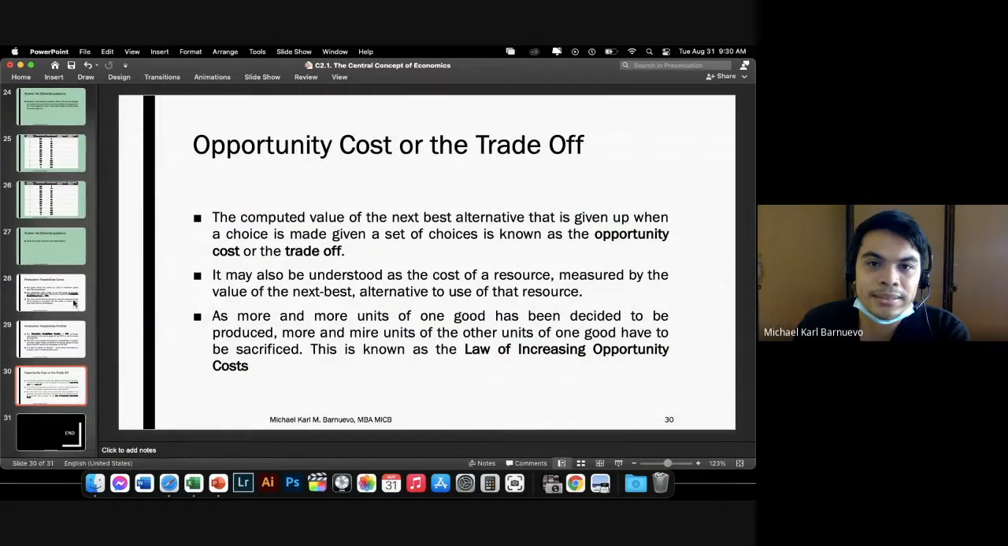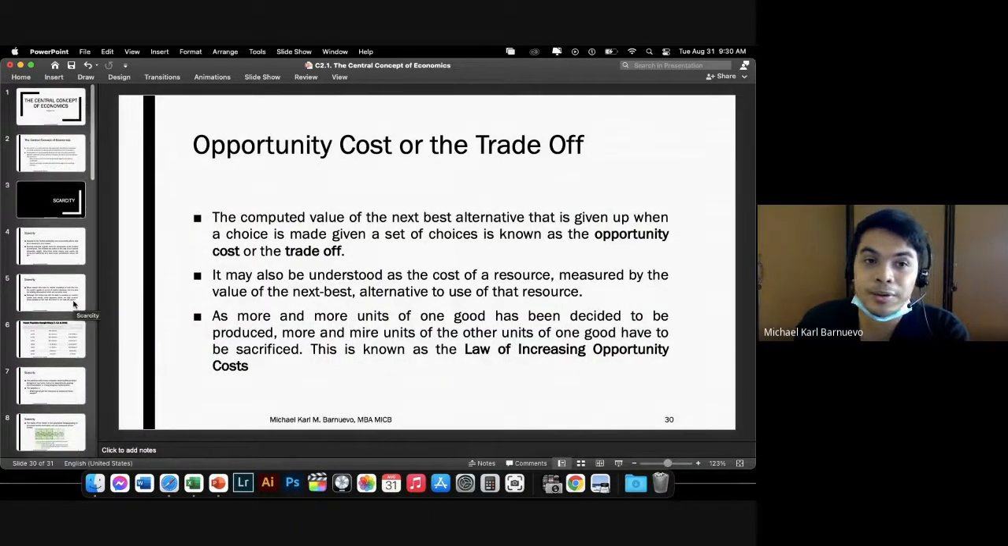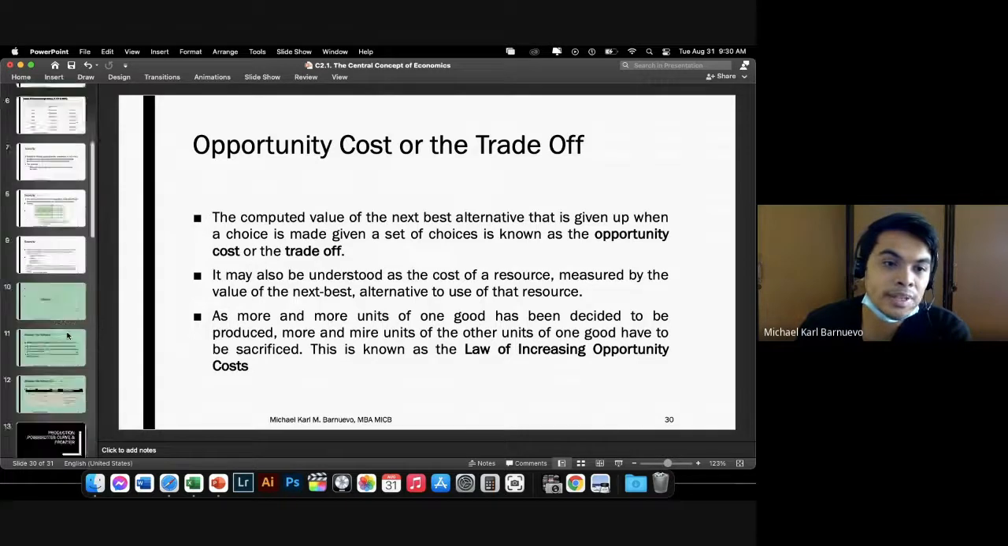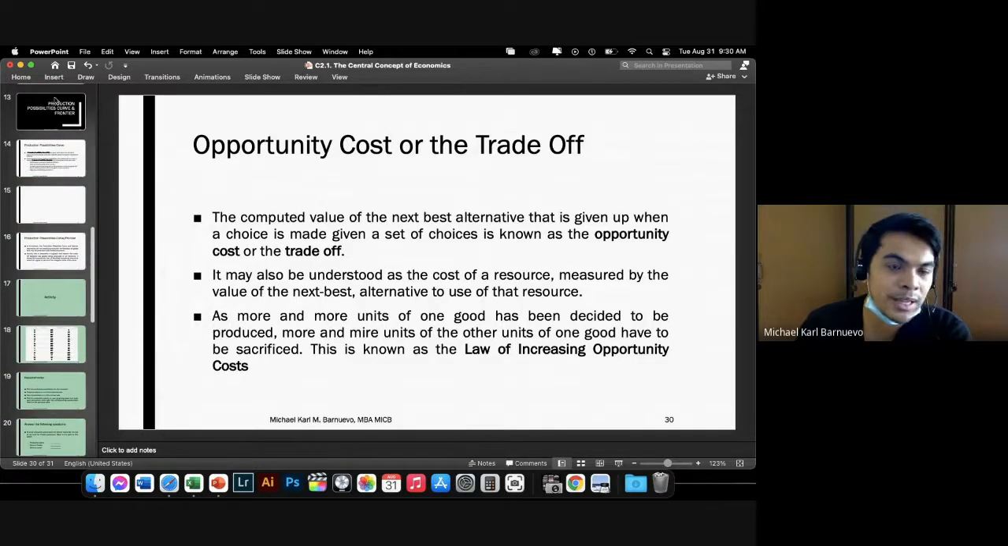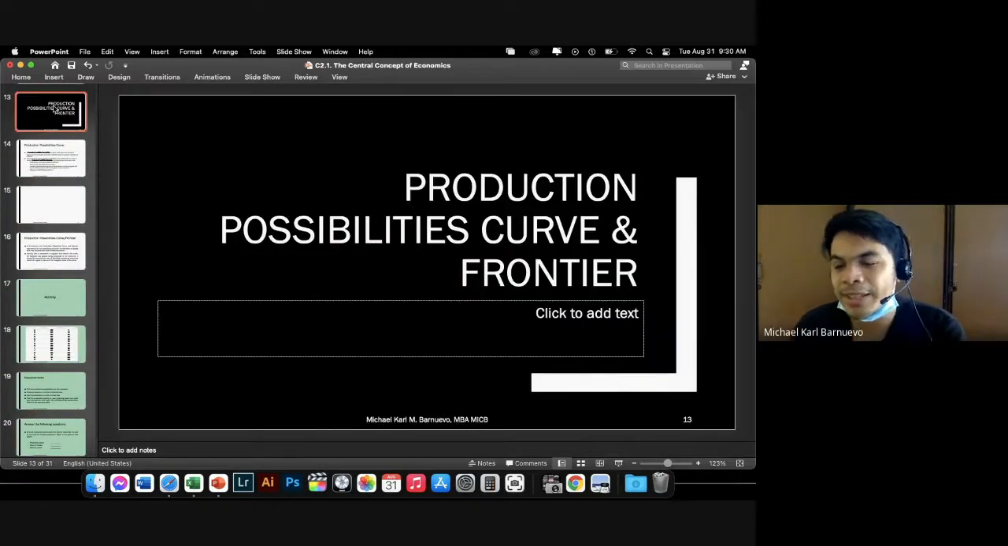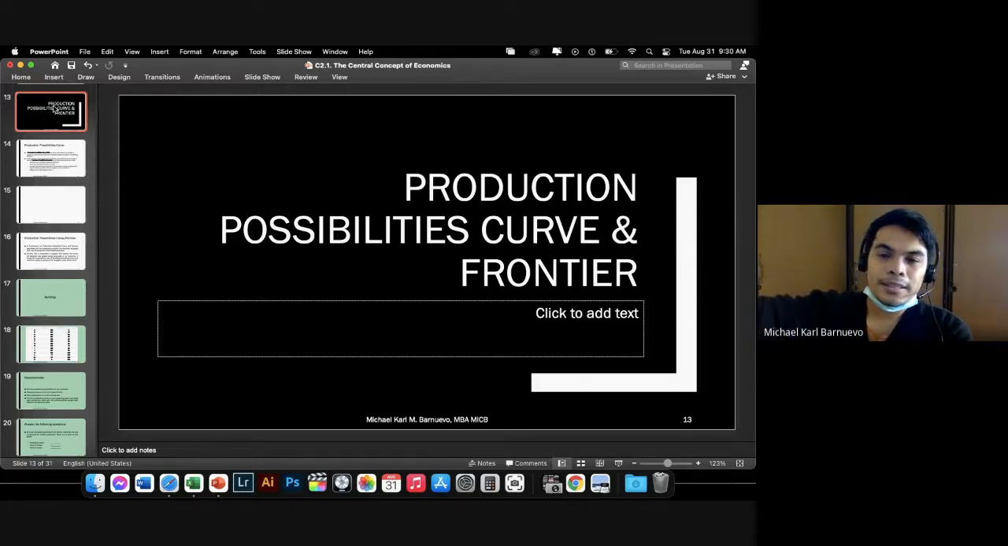Okay, so that's the central concept of economics. It's something that we are going to use all throughout the semester as we move on to the next chapters. So it's actually not scary. That's my topic for today, which is a relatively short topic.